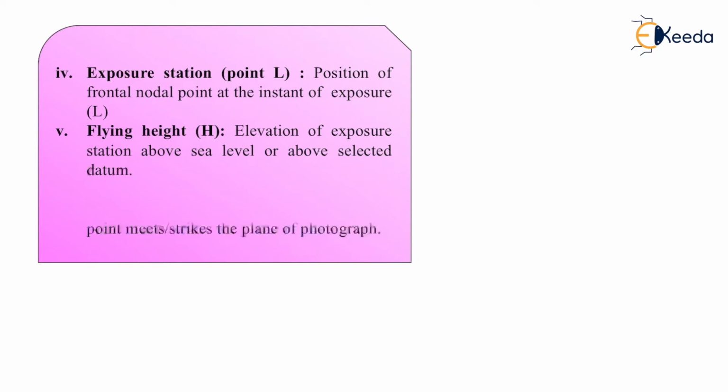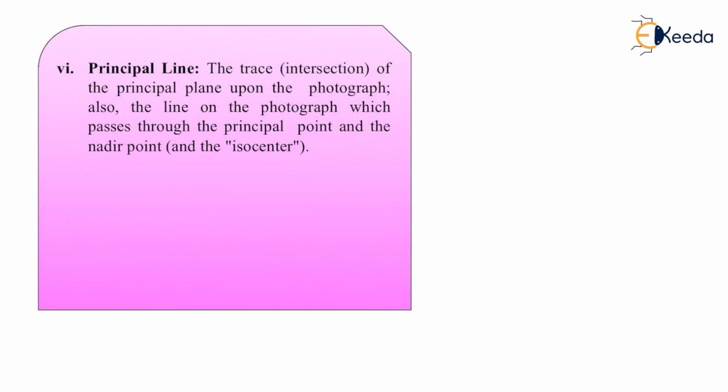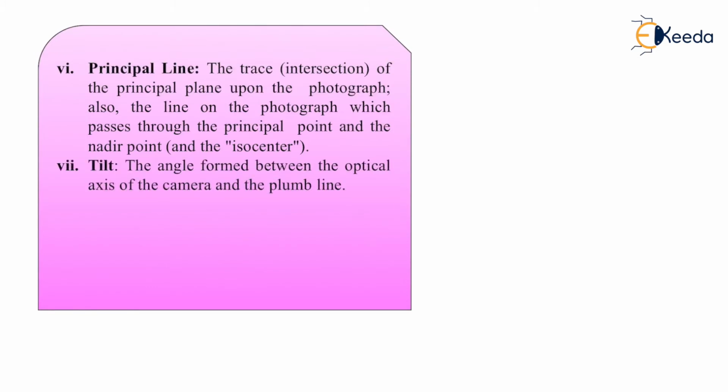Principal point: the point where the perpendicular dropped from the front nodal point strikes the plane of the photograph. Next is principal line. The trace of the principal plane upon the photograph; also, the line on the photograph which passes through the principal point and the nadir point.